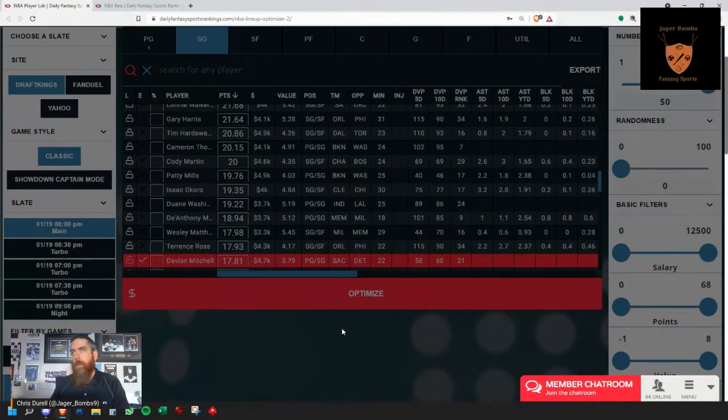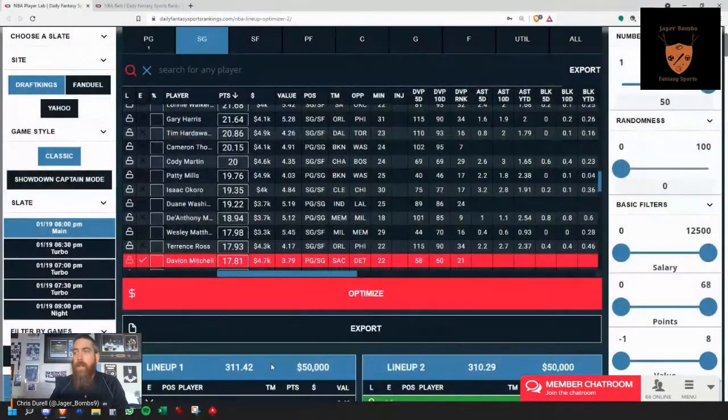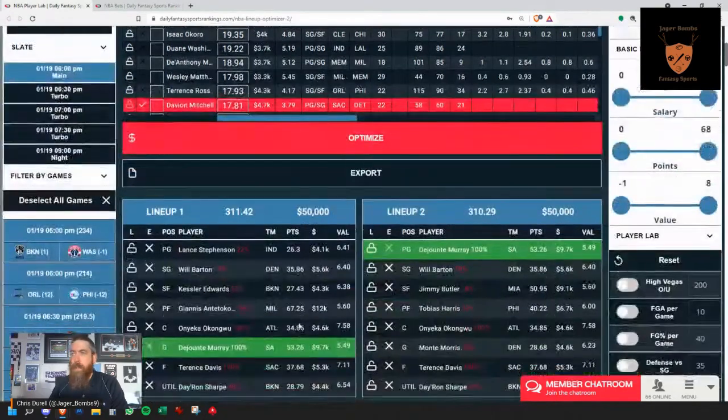But there are a lot of different filters here and ways that you can utilize the tools to build different lineups. It's not as easy as hitting 50 lineups, hitting optimize, running these 50 lineups, and expecting to win every night. We know that just doesn't work. Because our projections are going to be a lot of chalky guys most nights, you're likely not going to separate yourself in GPPs, so you're going to have to make some adjustments. So we've got 50 lineups here.